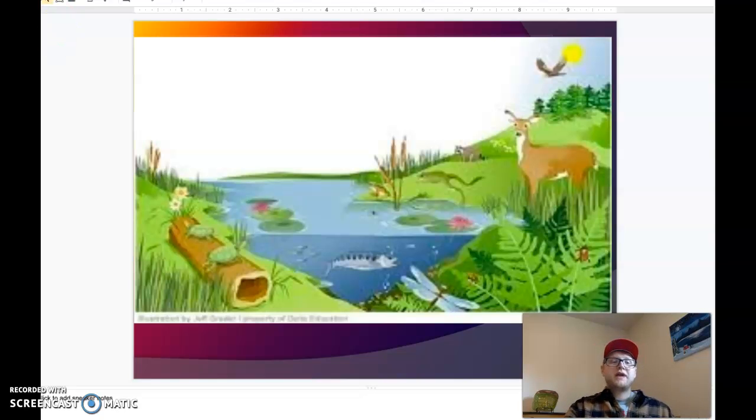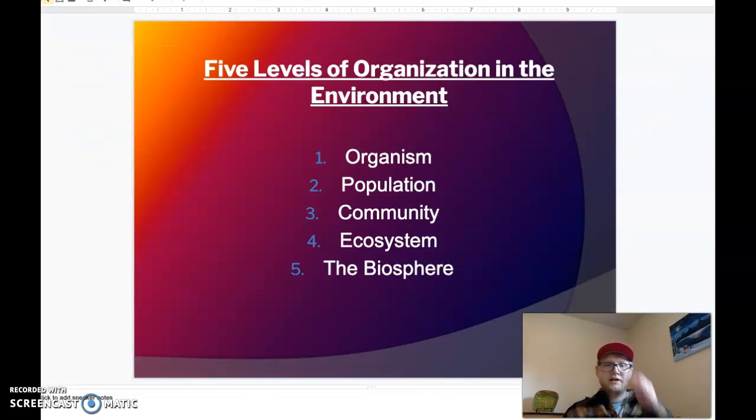Now, you can take this whole environment and organize it into different levels of organization. So you can start from really small and go really big, okay? Now these levels of organization, they organize the biotic factors of the environment, okay? Not the abiotic. So this organizes living things.